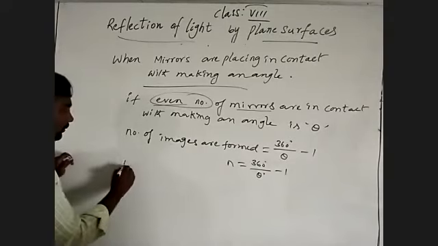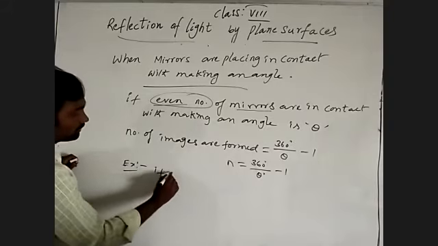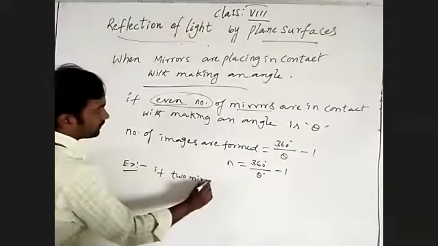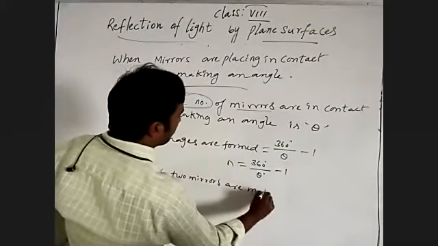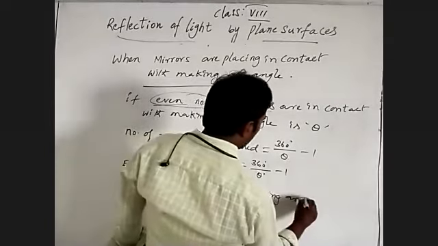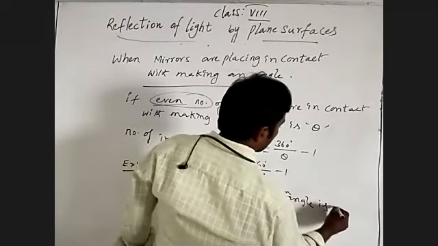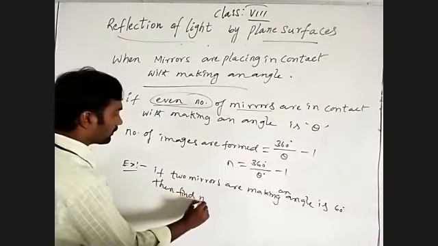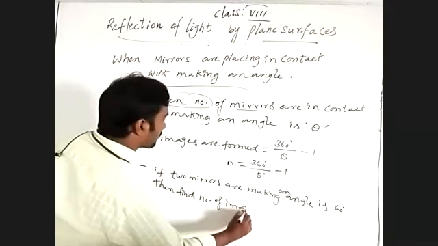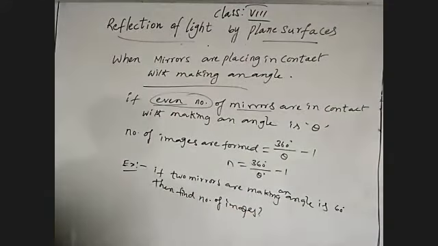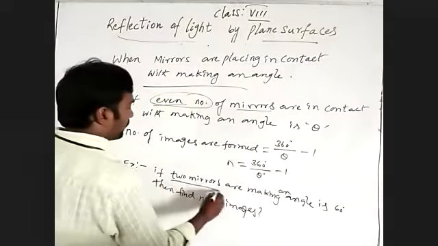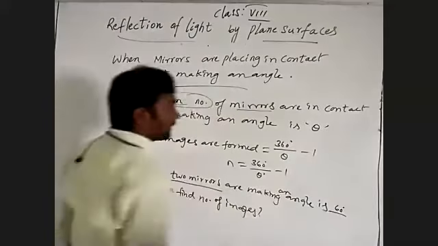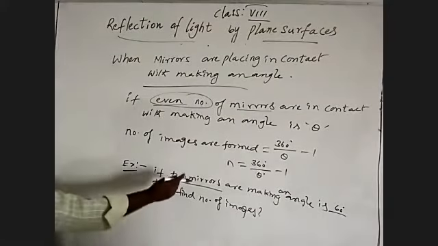I will give you an example. If two mirrors are making an angle of 60 degrees, then find the number of images. How many mirrors are in contact? Two mirrors. What is the angle? 60 degrees. So the number of mirrors is two.